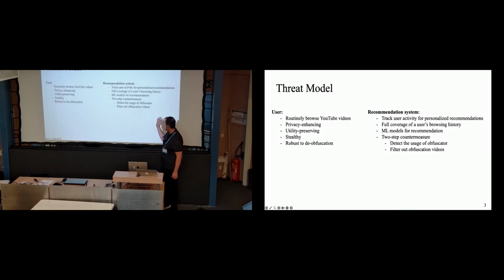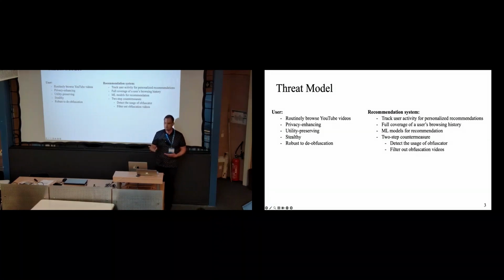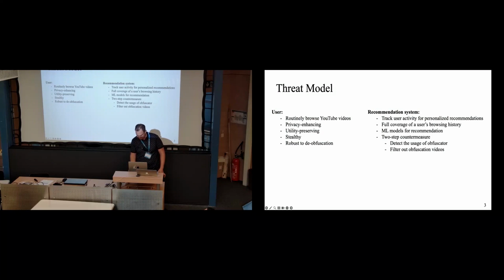Yeah, and we have a very powerful threat model for the recommendation system. We assume they have full coverage of a user's browsing history. And we also assume that they are using both of those countermeasures. They're trying to detect obfuscation, and they're also trying to potentially de-obfuscate.